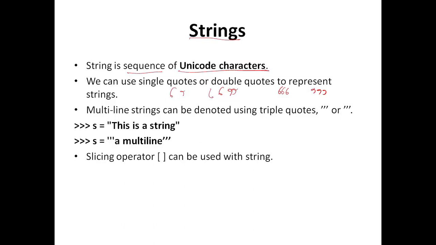So again there will be forward indexes like 0 1 2 3 4 5 6 and so on, and there will be backward indexes. There is also an important thing, this space will also be counted as a character here. So we can use the slicing operator to extract a part of a string, and strings are immutable objects.